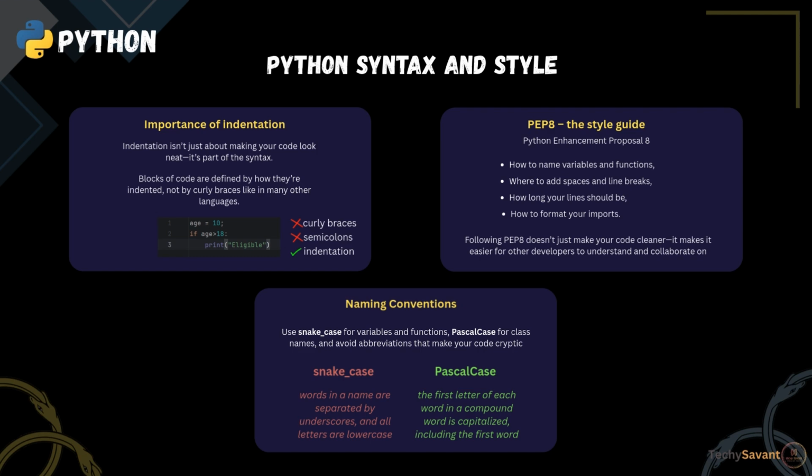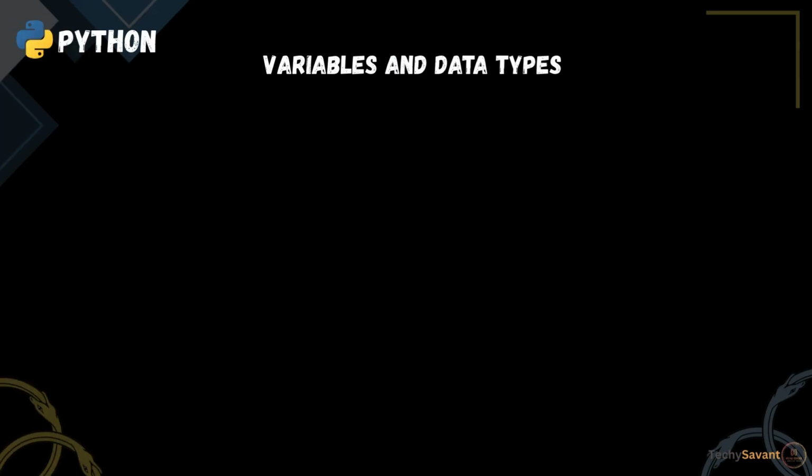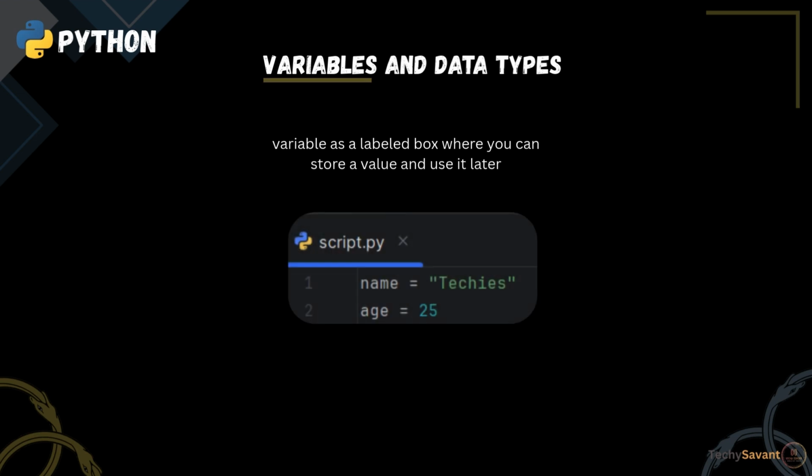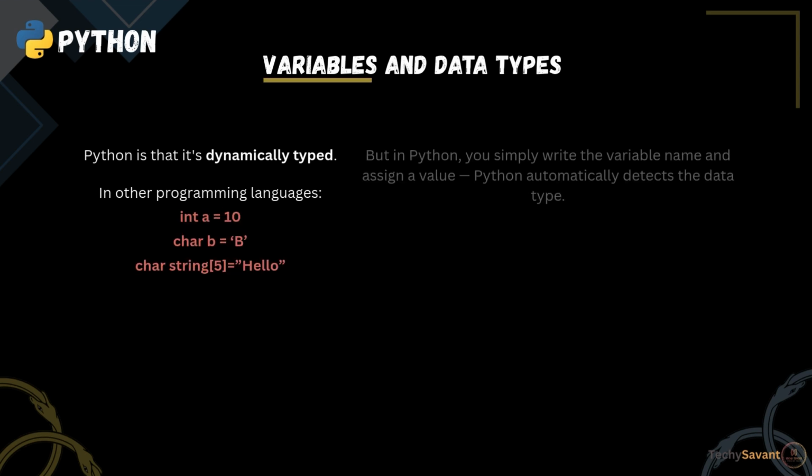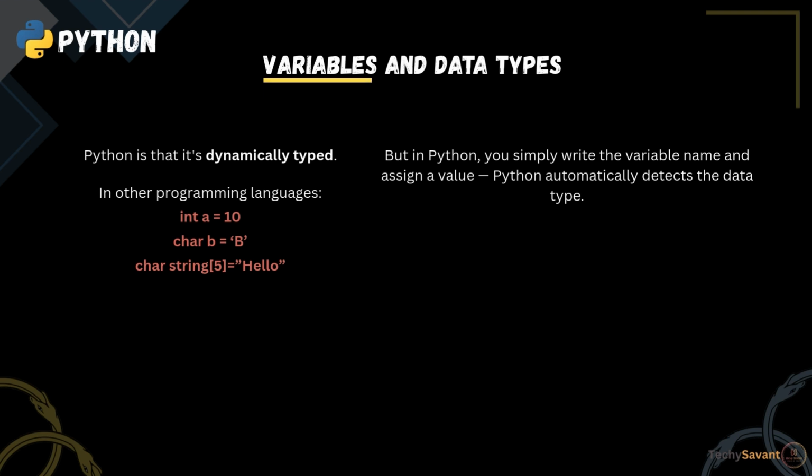Now that we know how Python expects us to write code, let's dive into the building blocks of any program, variables and data types. Every programming language needs a way to store data, and in Python, we do that using variables. Think of a variable as a labeled box where you can store a value and use it later. Like here, name and age are variables. We're assigning the value techies to name and 25 to age. One of the cool things about Python is that it's dynamically typed. In other programming languages, you have to specify the data type of a variable, like int, character, or string. But in Python, you simply write the variable name and assign a value.